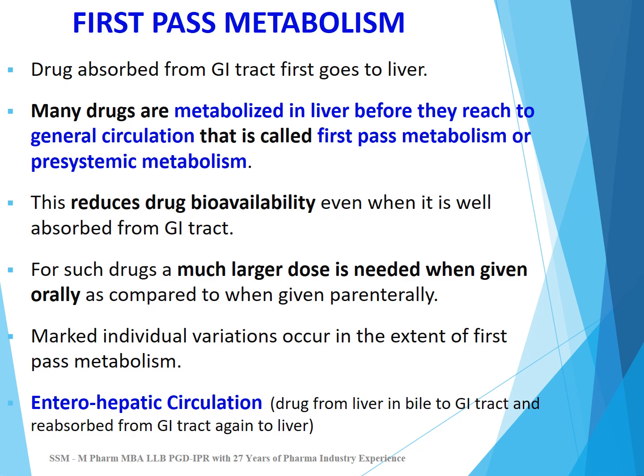Enterohepatic circulation. It happens when the drug from the liver is released in the bile, and from bile it goes to GI tract, and in GI tract it is reabsorbed and after reabsorption it again goes to the liver, so the drug will keep circulating between GI tract and liver. That is called enterohepatic circulation.